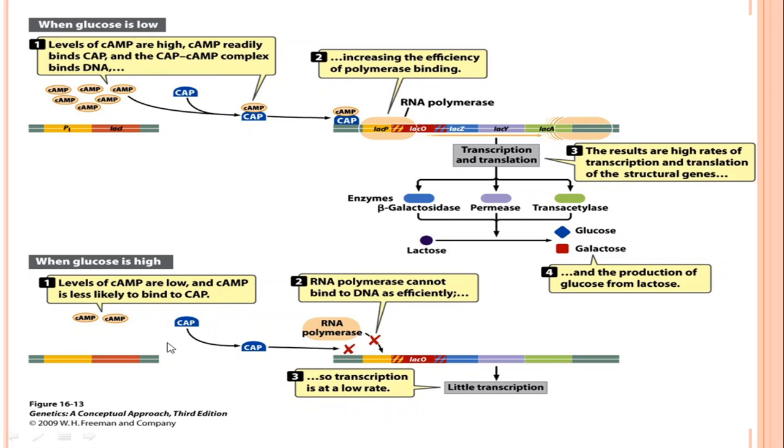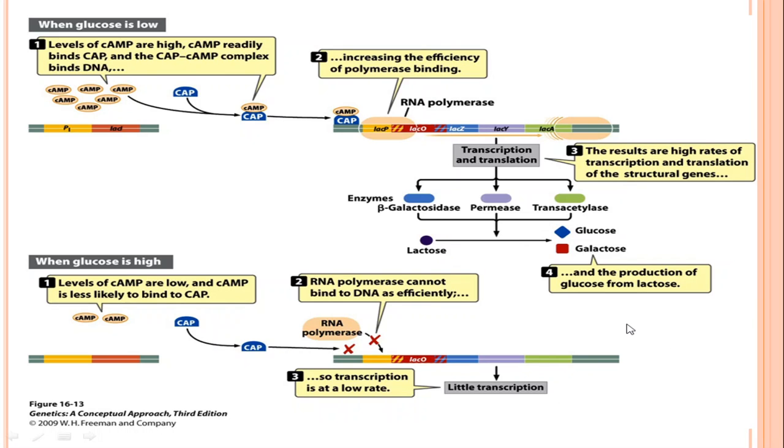We have seen in the previous slide that it is an inversely proportional mechanism. So in the presence of a high level of glucose, the level of cyclic AMP is low, so no CAP-cAMP complex formation takes place. This means CRP is in its inactive form. This inactive complex cannot bind to the regulatory site for the activator protein, so RNA polymerase cannot bind to DNA very efficiently, and there is little or no transcription.